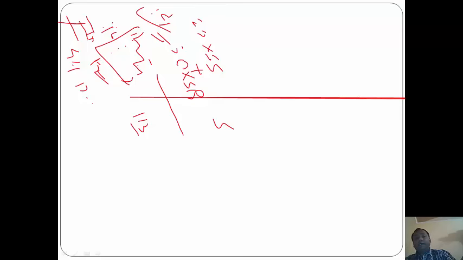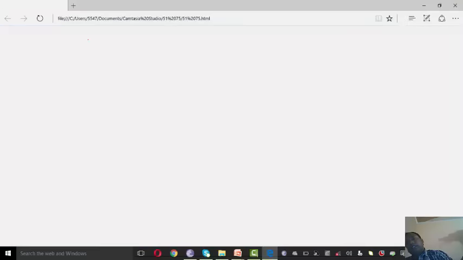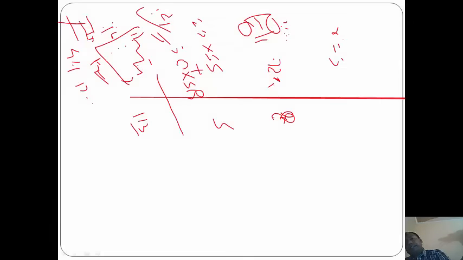Now the question is number 88, a cylinder. This is half filled, this is 4 meters, and the half-filled volume is 36 pi. So when full, it becomes 72 pi, and its height is 8. So we will get R is equal to 3. When we tilt it and put it, the water will be half filled, that will be equal to the radius. So the answer will be 3 meters.